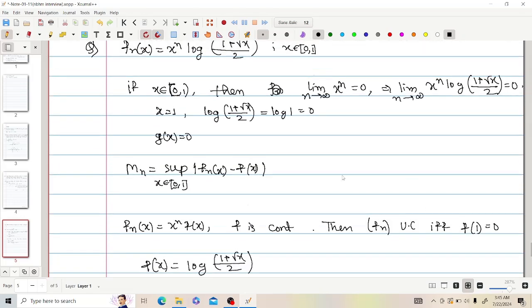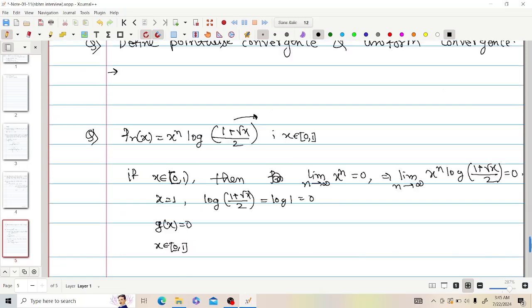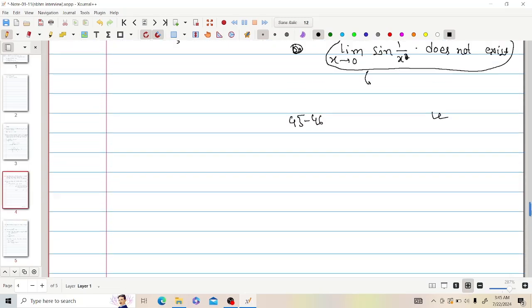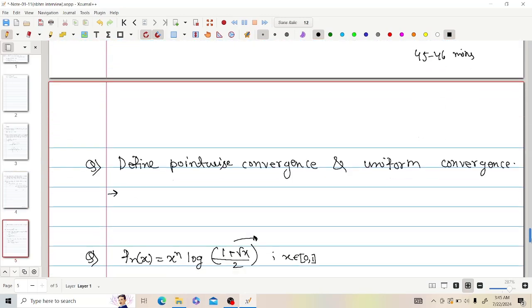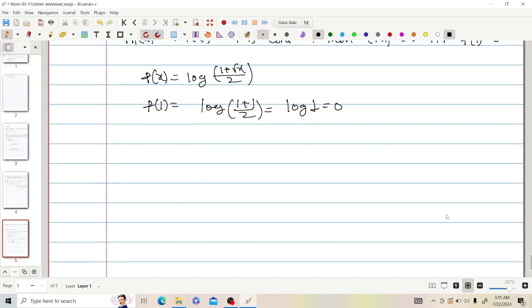They gave me enough hints throughout the interview, and they were very helpful. In the whole interview they gave sufficient hints to solve these questions, and finally they were satisfied with my answers, and I was selected for the NBHM PhD scholarship of 2024.